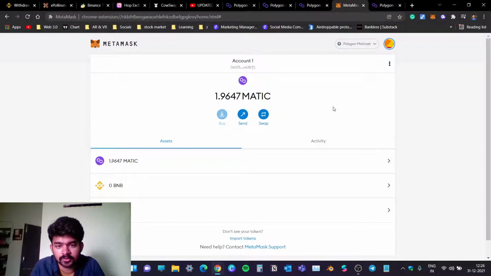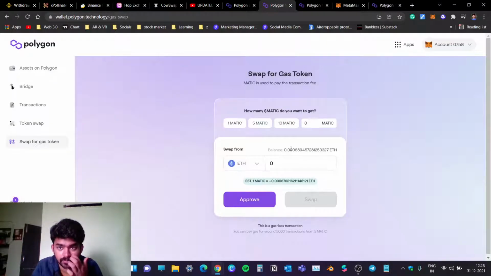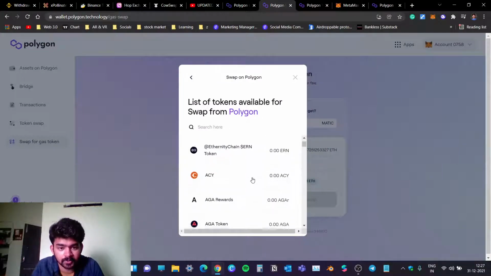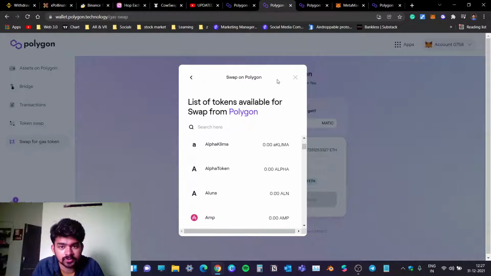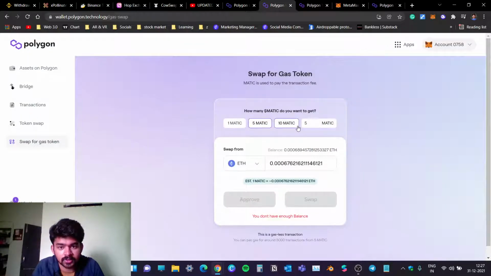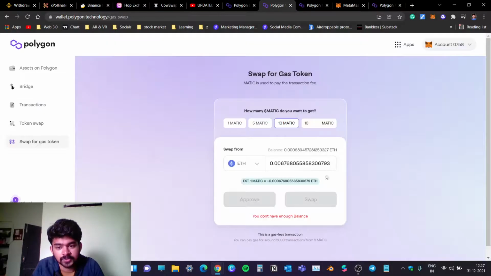So this is how you can, if you don't have enough Matic in your MetaMask to do a transaction or a swap, convert any coins in your MetaMask to any particular coin. I mean, check the list to see if that coin is supported or not. Once you did that, click the number of Matic you want, select Ethereum or anything basically, first you have to approve and then you can swap.